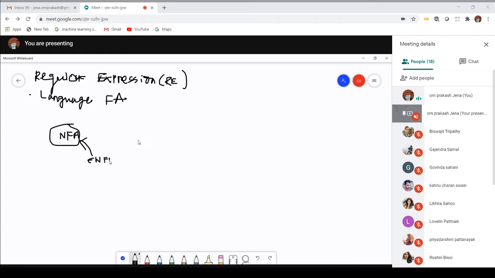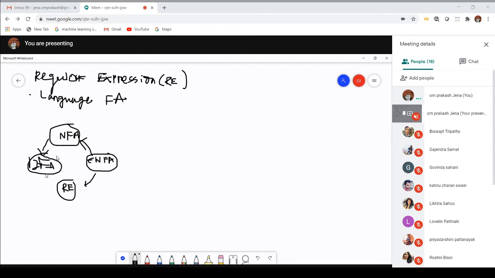You can draw this hierarchy with epsilon NFA. This epsilon NFA can be constructed by using regular expression. This regular expression equals RE. From this NFA, we can construct its equivalent DFA.